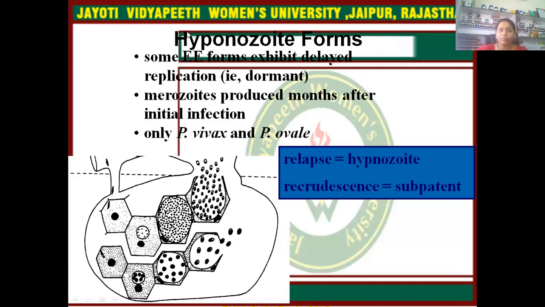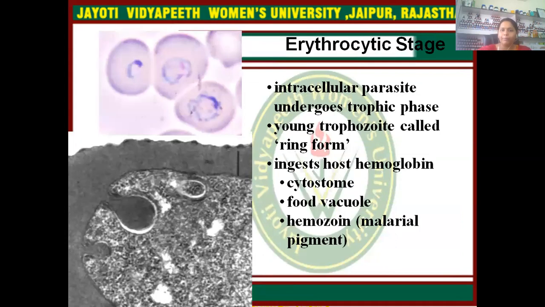And this is the hypnozoite form. From the exoerythrocytic form it exhibits delayed replication. These merozoites reproduce months after the initial infection. This occurs only in Plasmodium vivax and Plasmodium ovale.